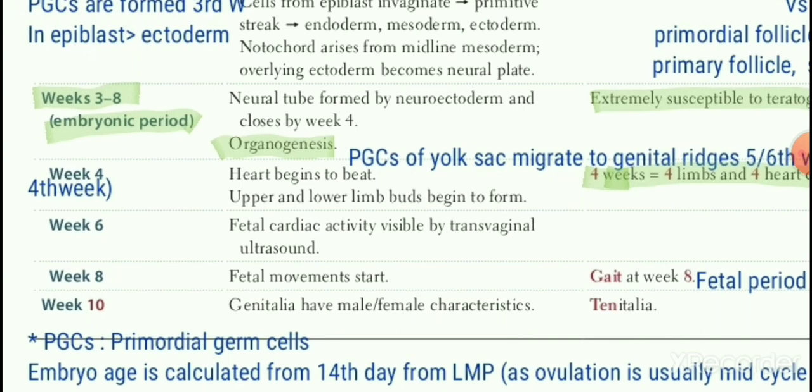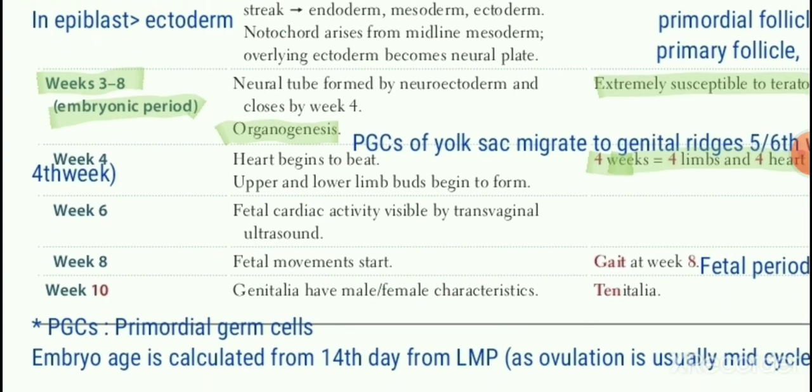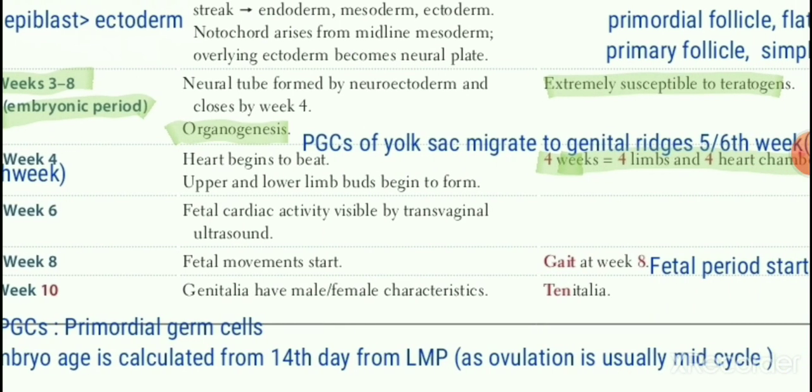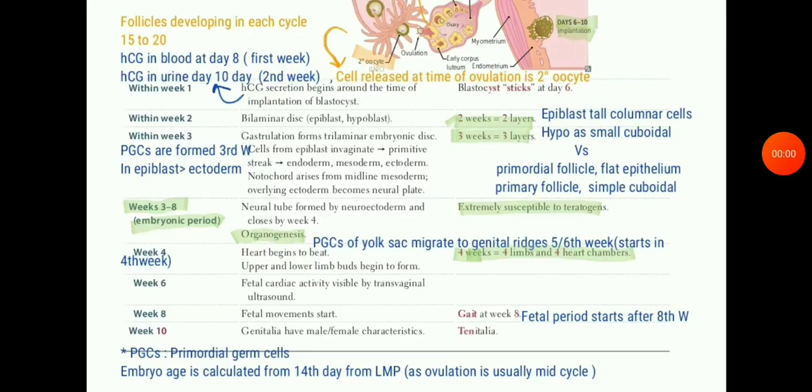So two MCQs asked in different ways. And then another MCQ: the embryo's age is calculated from the 14th day of the last menstrual period, LMP, because ovulation is usually mid-cycle. You have to go through this page as a whole because it is the most important page.